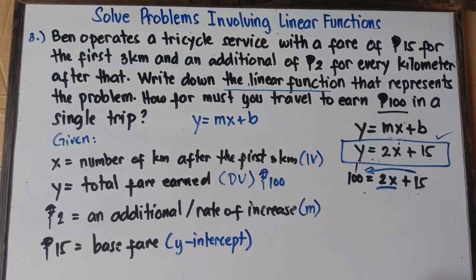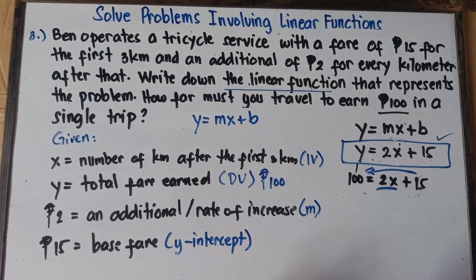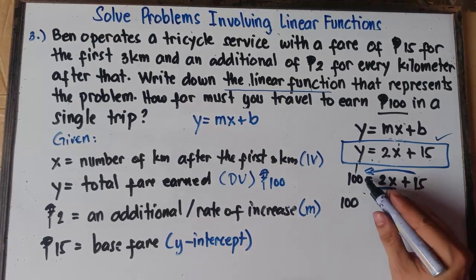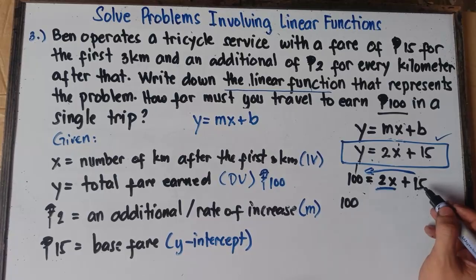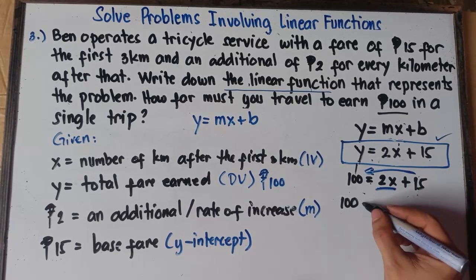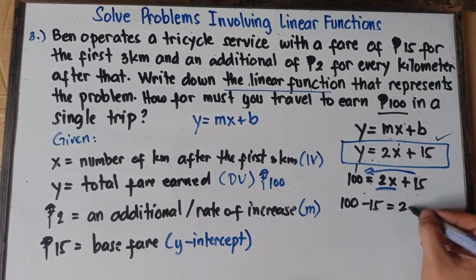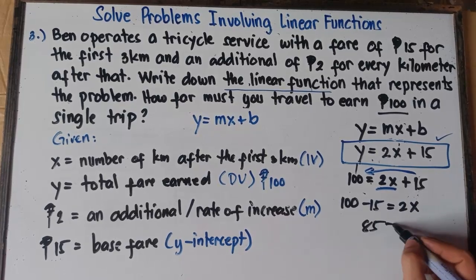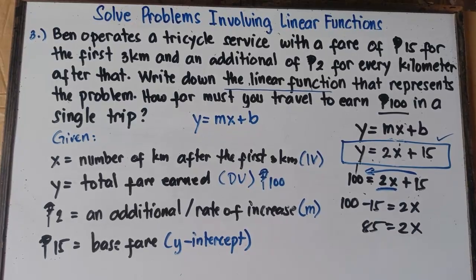Now, once you transfer across the equal sign, you change the sign. So this will be 100, positive 15 will become negative 15, equals copy 2x. And then 100 minus 15, that would be 85 equals 2x. You will have the same answer anyway. It's up to you, class, which do you prefer.